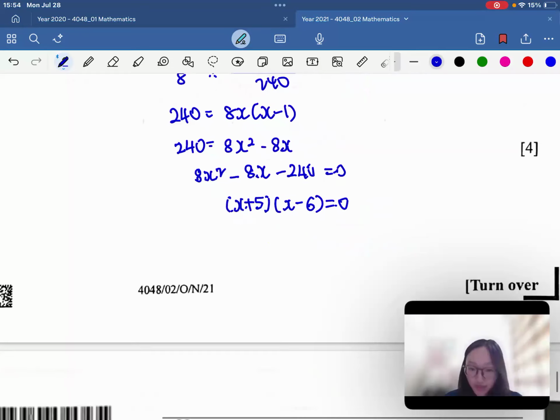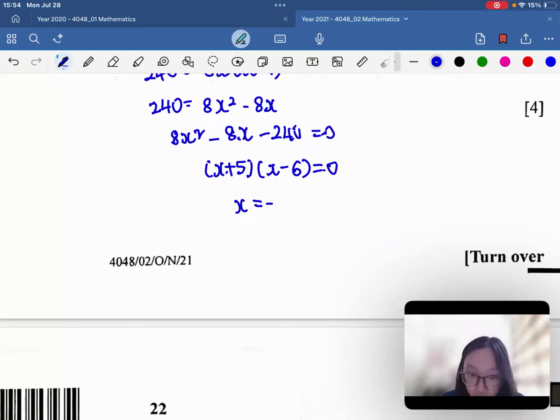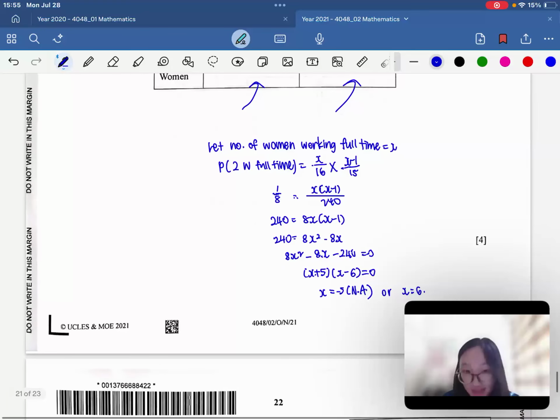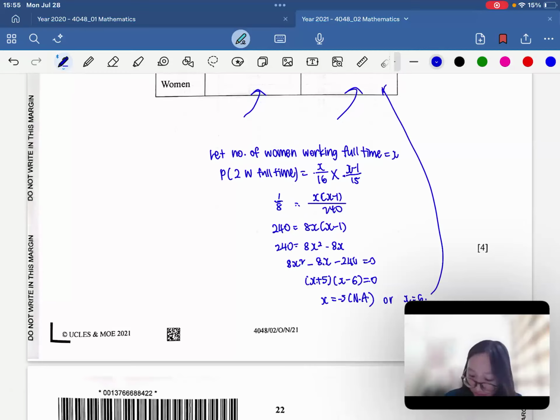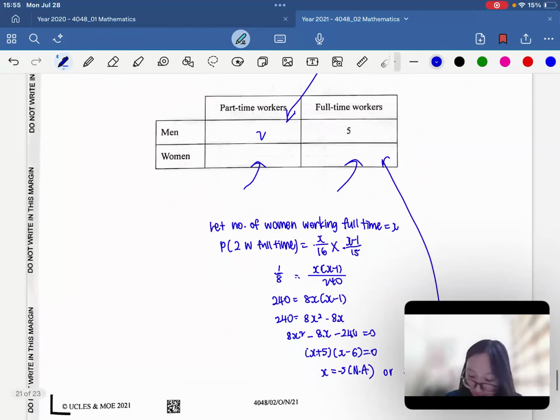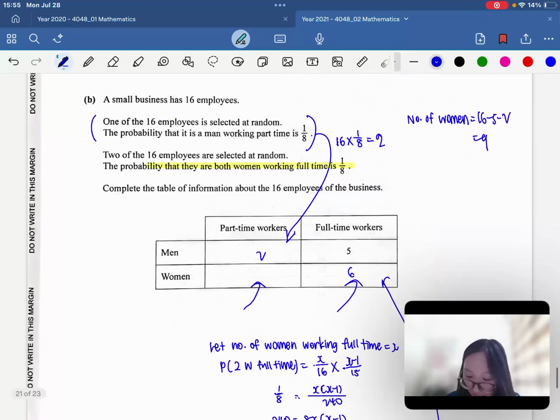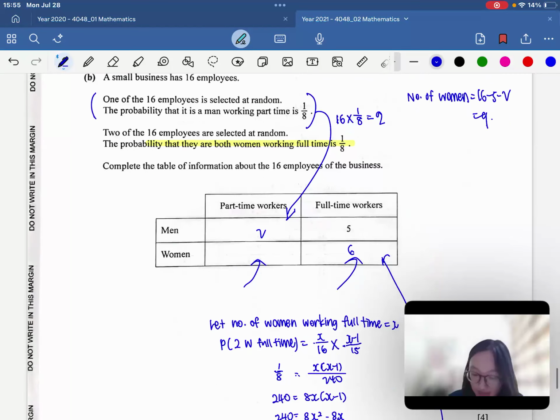So hence, x is equals to -5, which is rejected because you can't have negative number as a number of people, or x is equals to 6. So this x equals to 6 refers to the number of women who are working full-time. So this is 6. So to find number of part-time workers, you just take 9 minus the 6, which would give us 3.